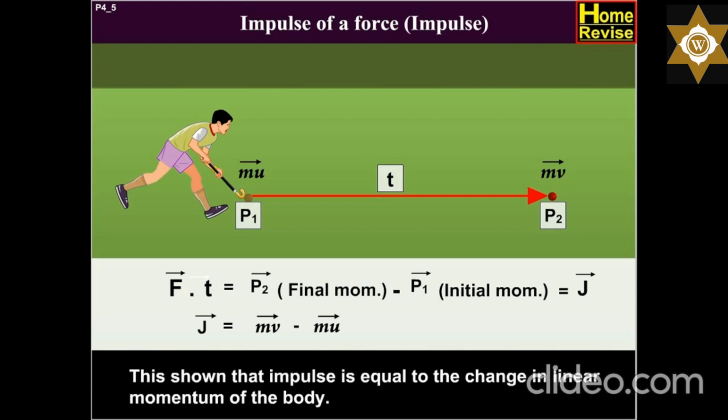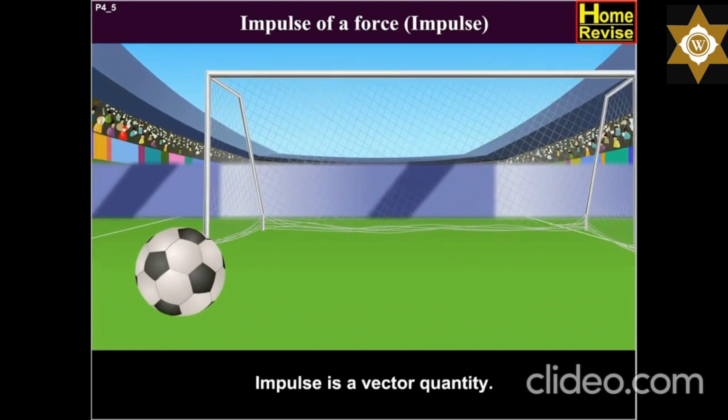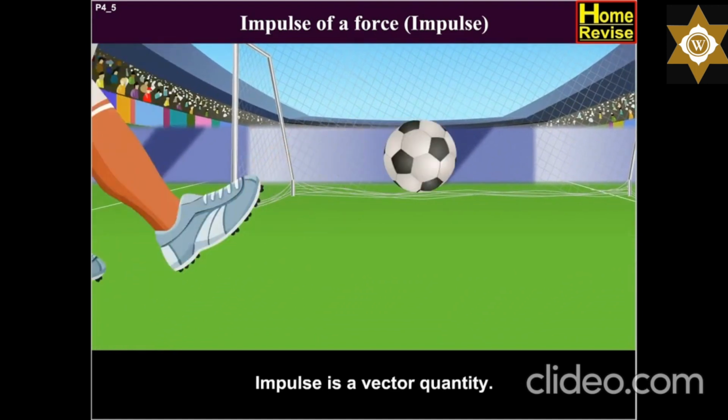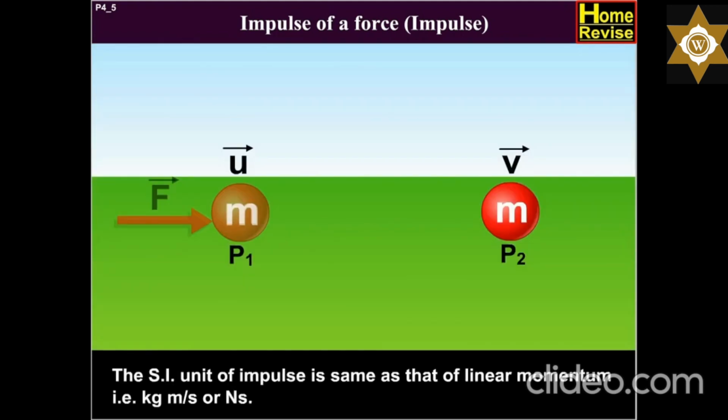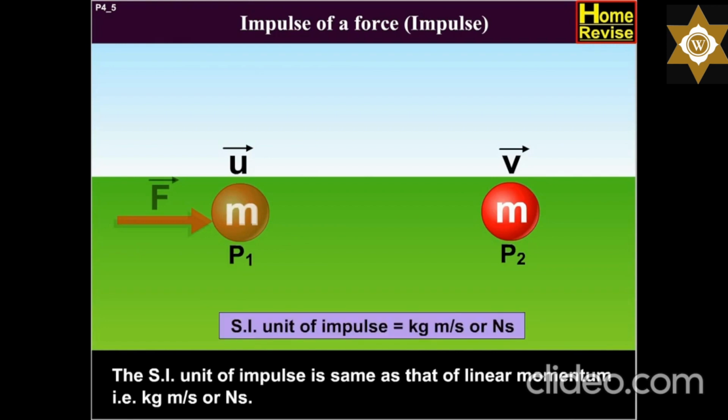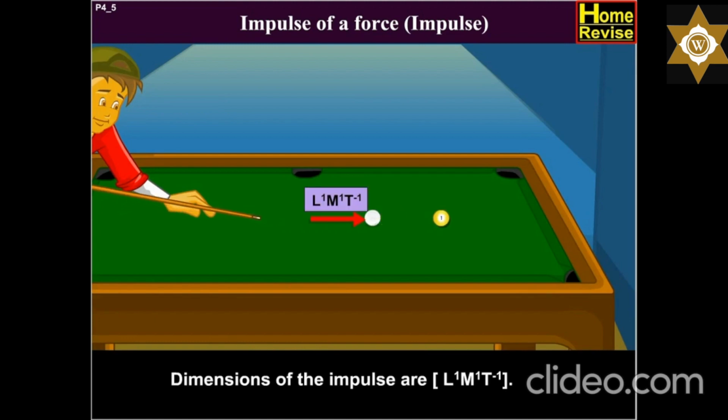This shows that impulse is equal to the change in linear momentum of the body. Impulse is a vector quantity. Its direction is the same as that of the force. The SI unit of impulse is the same as that of linear momentum, that is kg meters per second or Newton seconds. Dimensions of the impulse are L raised to 1, M raised to 1, T raised to minus 1.